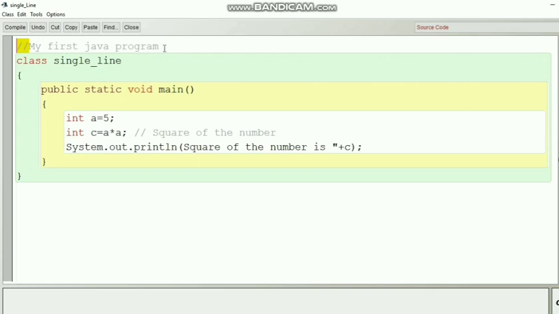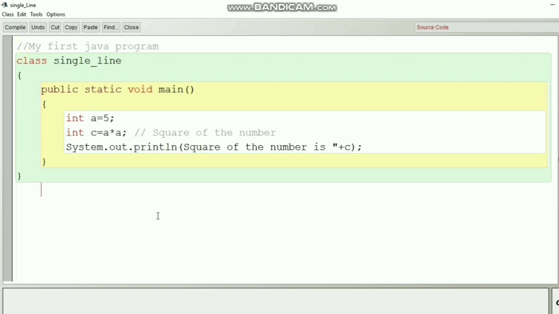My first Java program. Then class started. Public static void main. int a is equal to 5. int c is equal to a into a. And here once again a single line comment, that is square of the number. That is, here I am finding out a into a, which is square of a number. Then System.out.println square of the number is plus c. So here there are two comments used. My first Java program, which got entered in one single line. Same way here c is equal to a into a. Again this is a small comment which fits inside a single line. That is why it is called a single line comment.